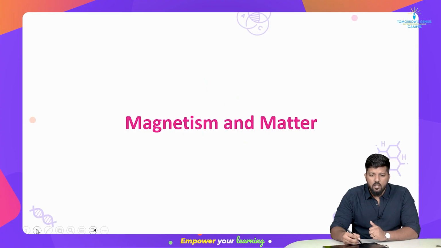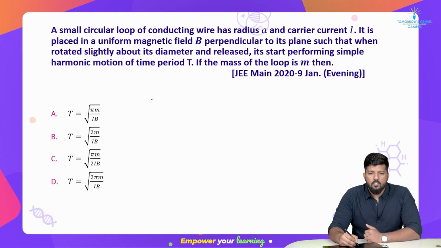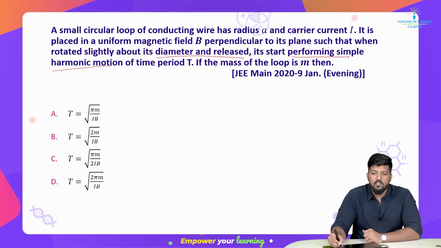So here is the first question on the screen. A small circular loop of a conducting wire has a radius a and carries current I. It is placed in a uniform magnetic field B perpendicular to its plane, such that when rotated slightly about its diameter and released, it starts performing simple harmonic motion with a time period T. If the mass of the loop is m, then here are the options.